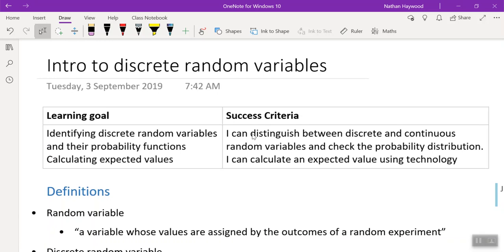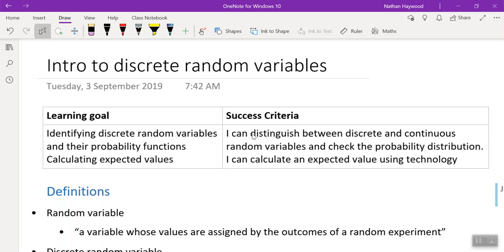Statistics. Do you remember statistics from last year? We're focusing on this thing called expected value. So you have a bag of marbles. What's the expected value? What's the expected outcome? What is the expected likelihood of me picking a red marble or a black marble or a blue marble? What's the expected value of me flipping a coin, etc.?